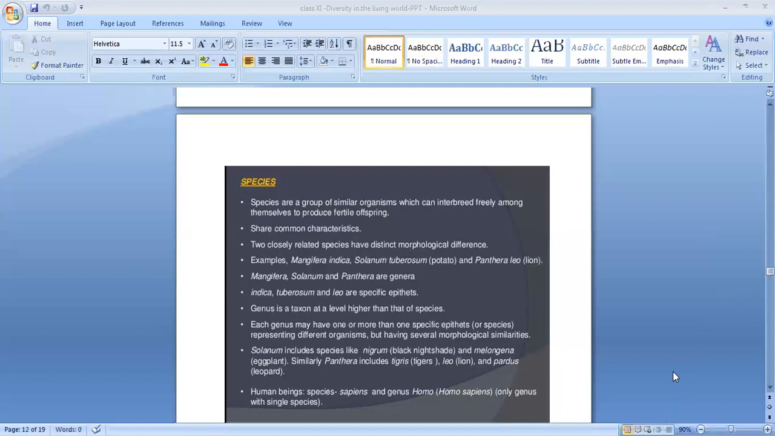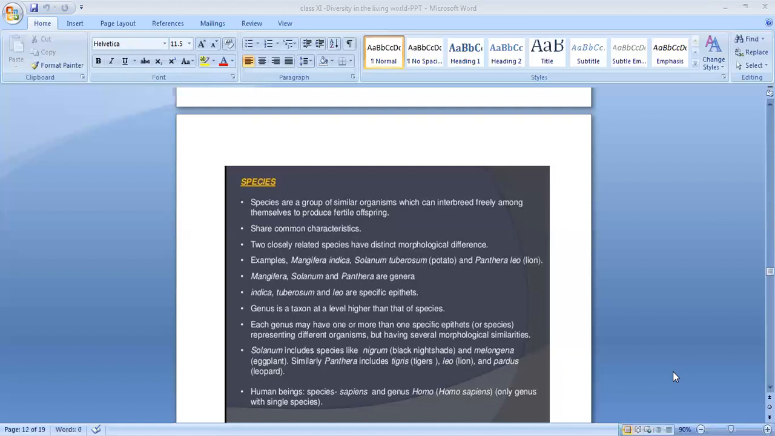It means the genus is the same but the species are different. Clear? Solanum nigrum, Solanum melongena, like that. In the second case we are taking Panthera, that is a genus name, but there are different species. Panthera tigris means tiger. Panthera leo means lion. Panthera pardus means leopard. So the genus is the same, but the species are different.